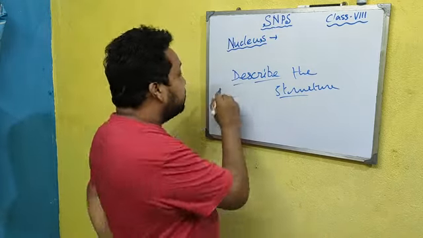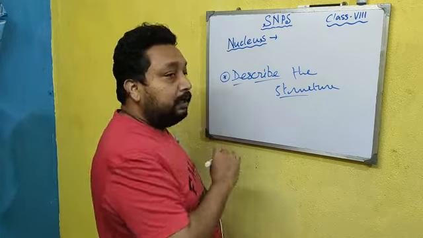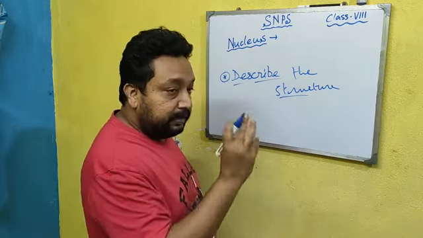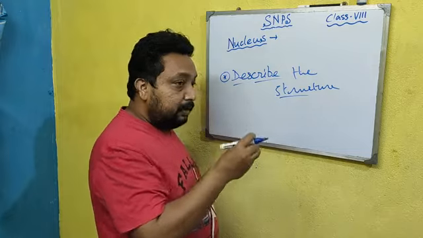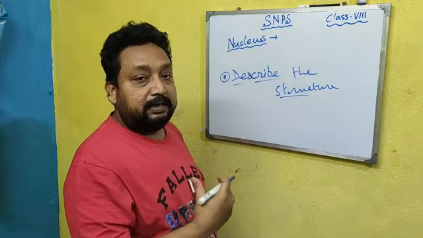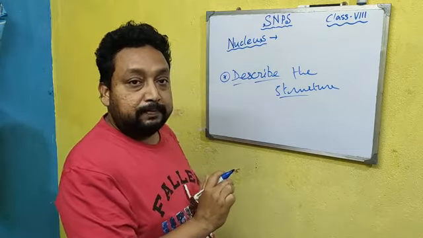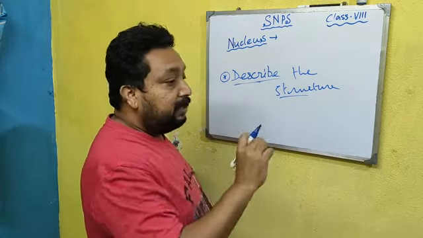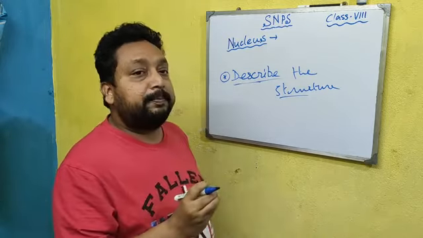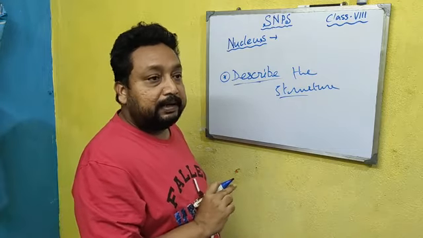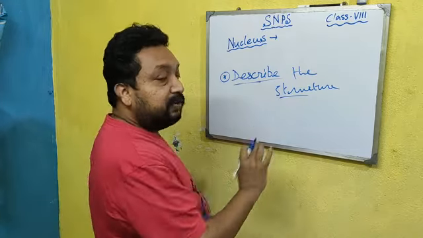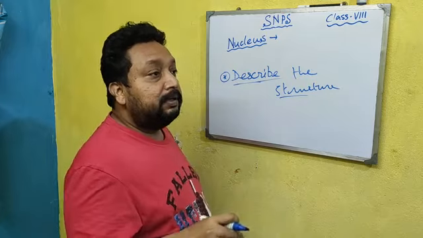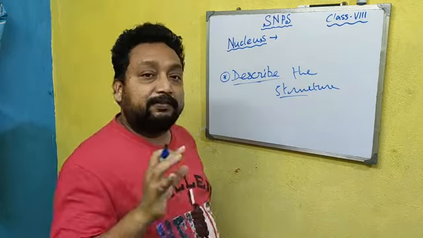In the answer to this question, you have to first describe the different parts, the definition and its roles. So describe means write and elaborate on each and every part of that particular matter which you are describing, and with that you attach the figure.